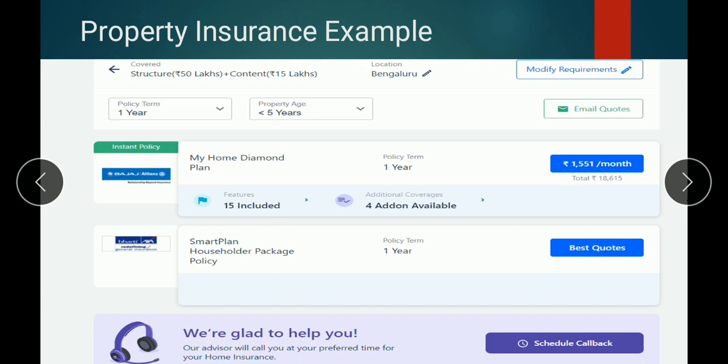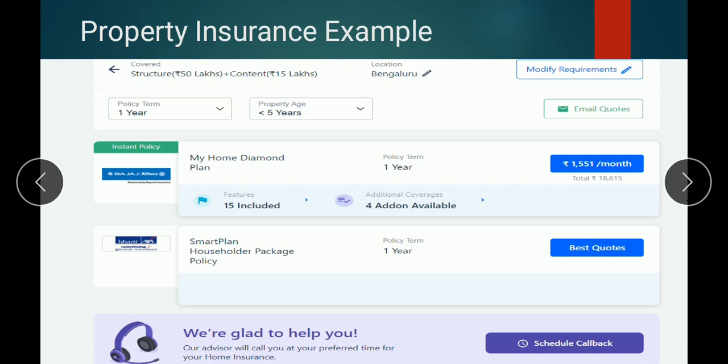Here, if you have a property like your own home or factory, you can check online about what insurances are available. Here I have considered a property with a value of 50 lakhs and the furniture within it is 15 lakhs, and I have considered the policy term as 1 year, and I have written that the property is less than 5 years old. Then Bajaj Allianz is providing an insurance amount of 18,615 for a term period of 1 year.